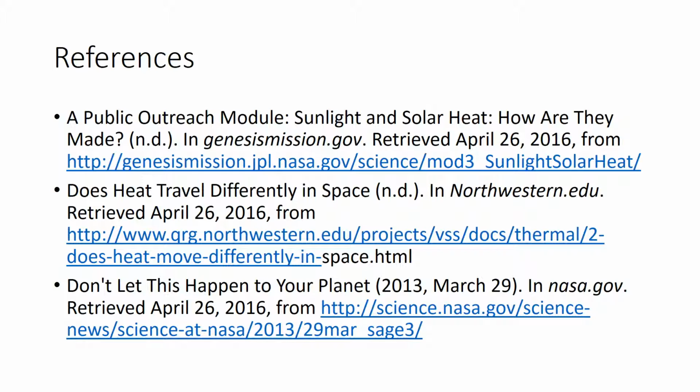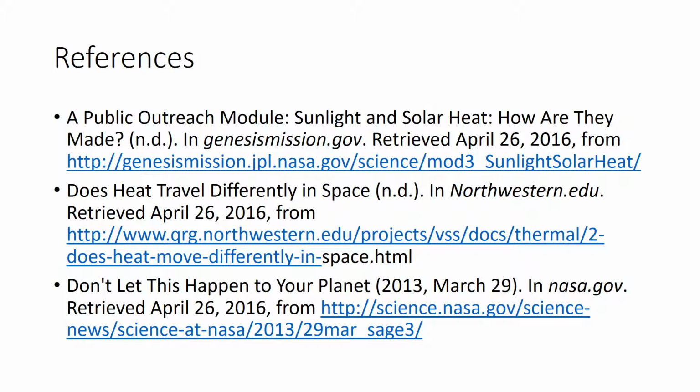My references for this paper and accompanying PowerPoint are a public outreach module, Sunlight and Solar Heat, How Are They Made, in genesis.gov. Does heat travel differently in space, in Northwestern EDU?